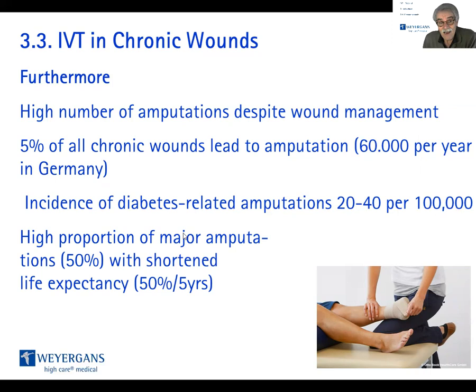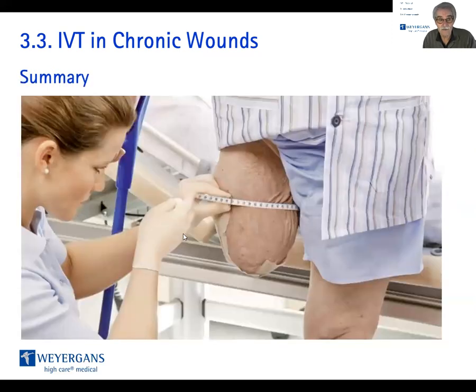And there's a high proportion of major amputations. Minor amputation, take off a toe. Major amputation, take off the whole foot or the lower limb in total. And these major amputations, they shorten the life expectancy. 50% of the patients who got that major amputation will die within the next 5 years.